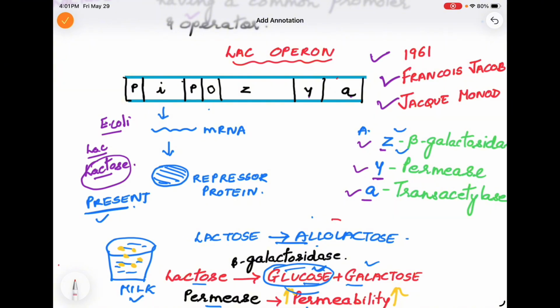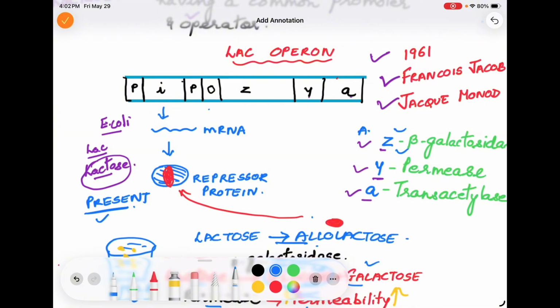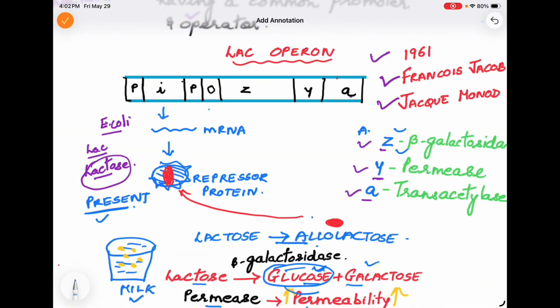Now this allolactose which was formed will go and bind with this repressor protein. As it binds with the repressor protein, the repressor protein will undergo some structural change, some conformational change. So when there is a change in the repressor protein, it will not be able to bind with the operator region. So what will happen? The RNA polymerase will find that this promoter site is open and it will initiate transcription because there is no repressor protein blocking it. It means Lac Operon is on. It is turned on right now.